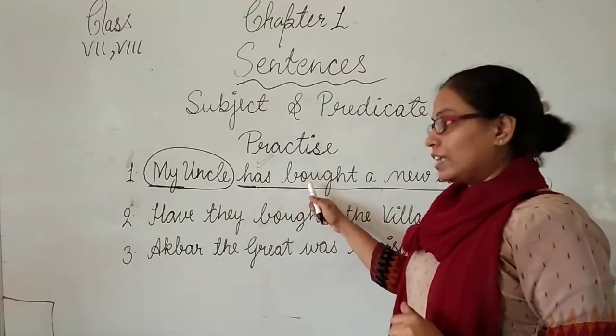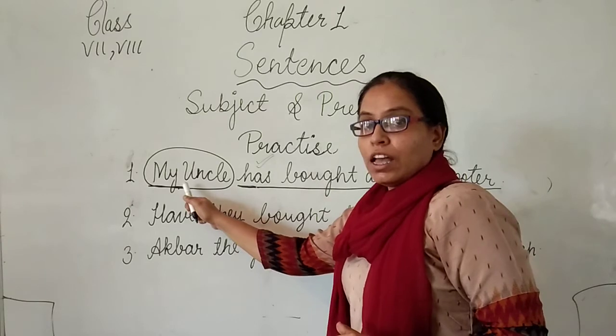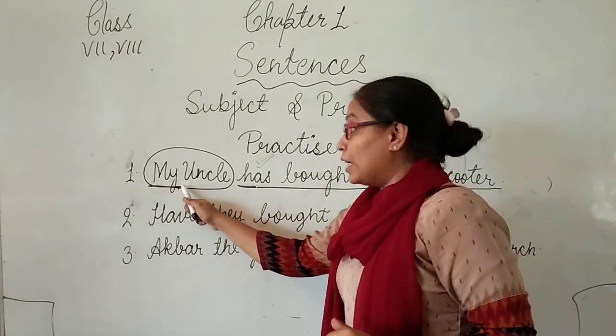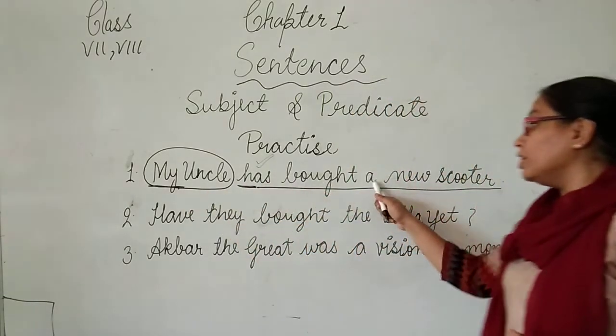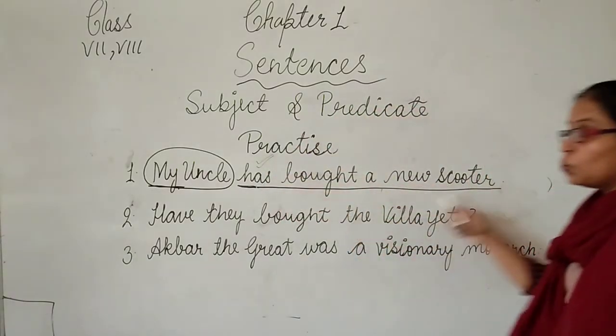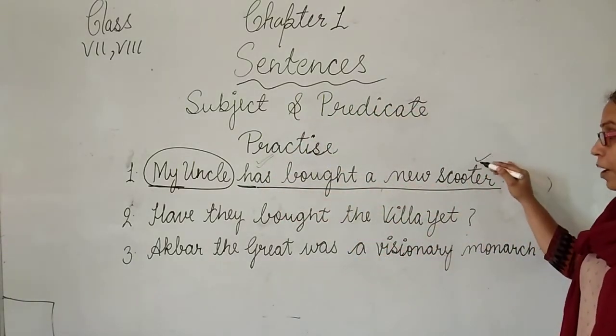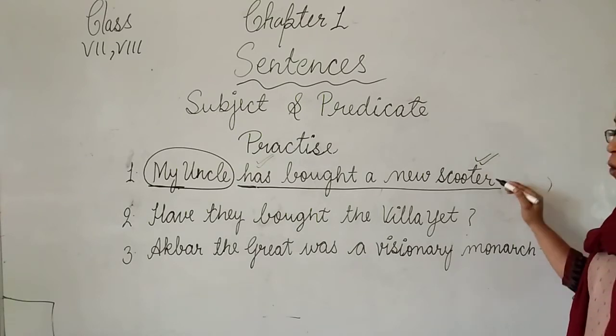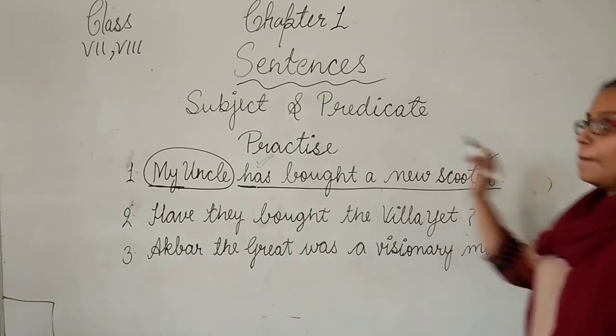One more thing here: my uncle is doing something. What is that? My uncle has bought a new scooter. So this is what the subject is doing, that's why it is called a predicate. And who bought a scooter? My uncle.